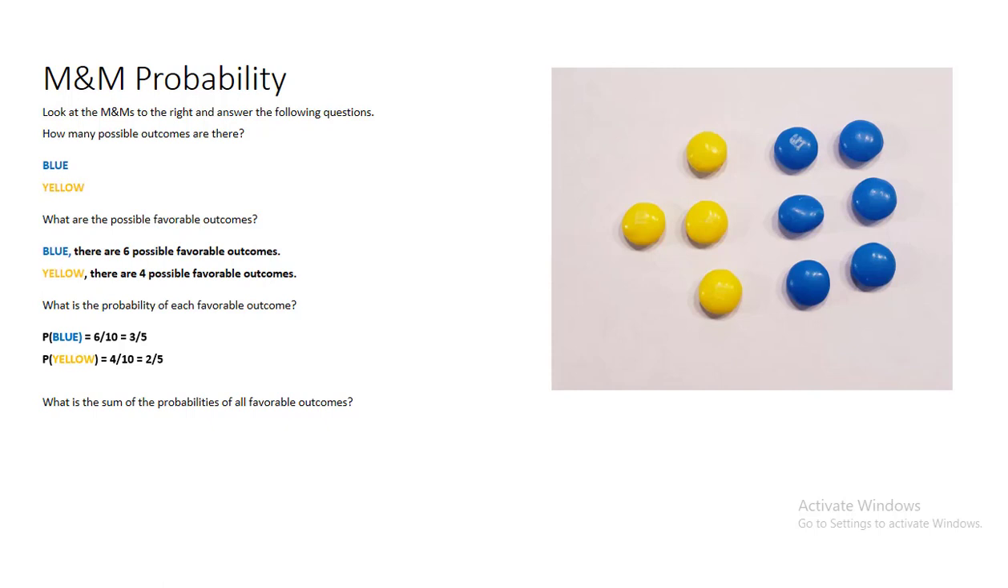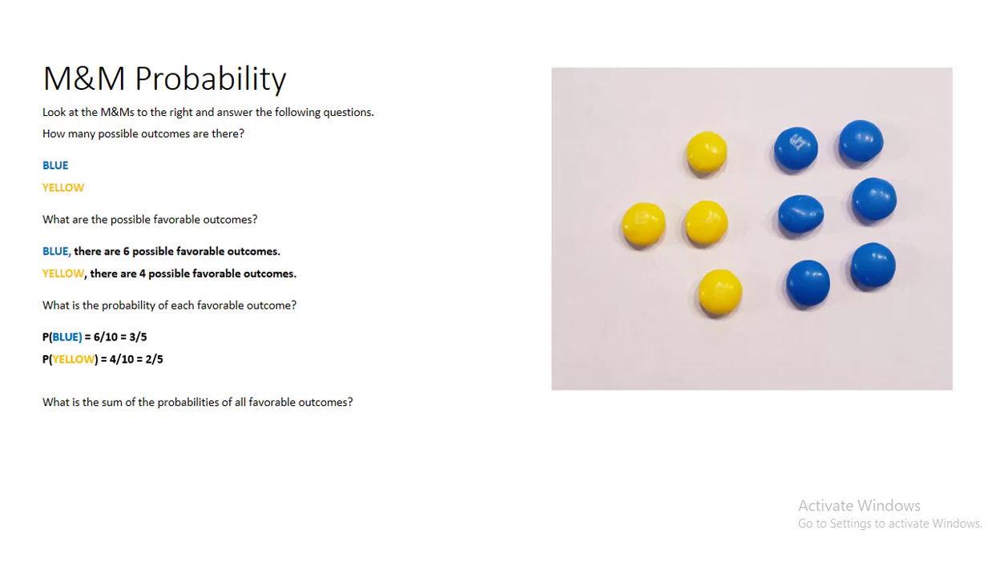So the probability would be 4 out of 10, or 4/10, which equals 2/5. And if you prefer to write it in percentage form, 40%. There's a 40% chance that if you picked one M&M out of the 10, that it would be yellow.